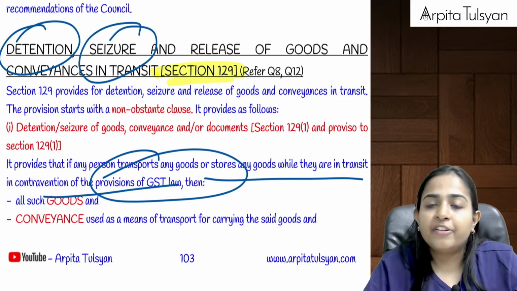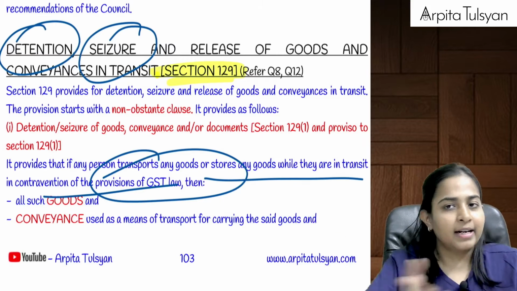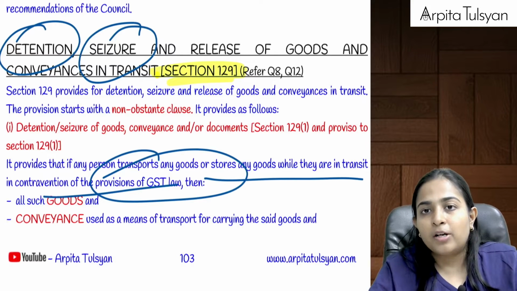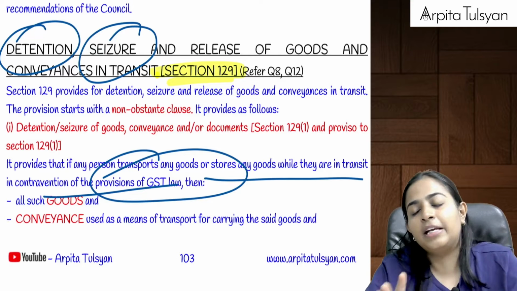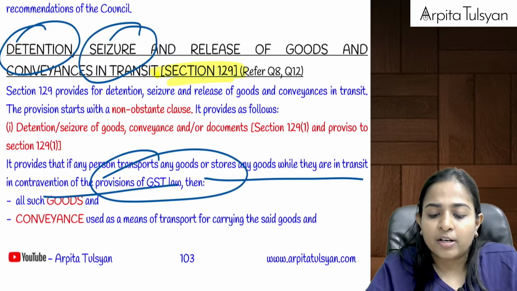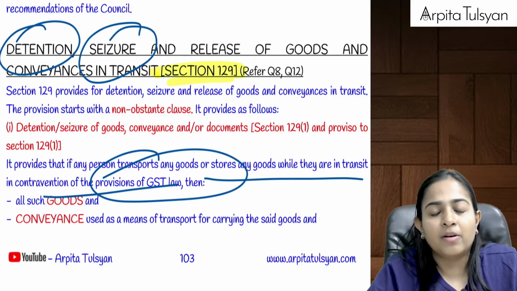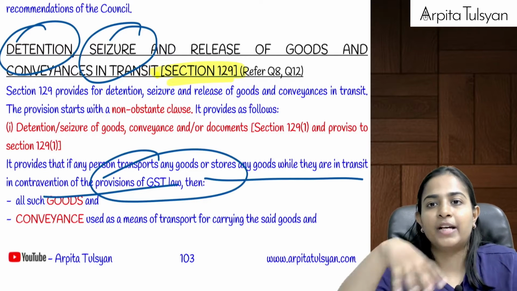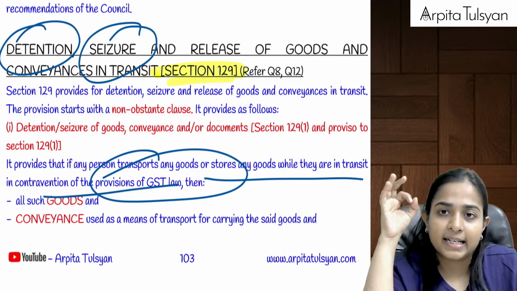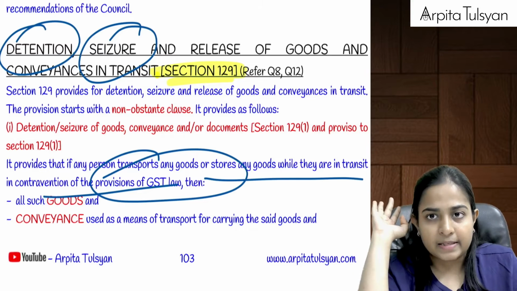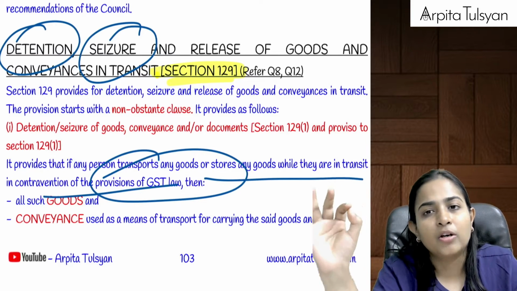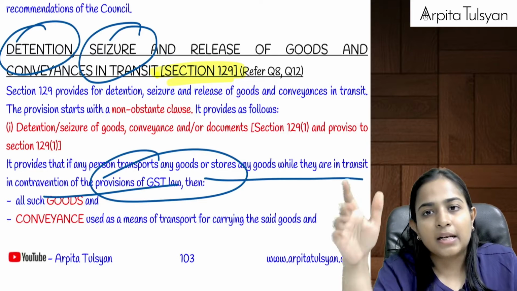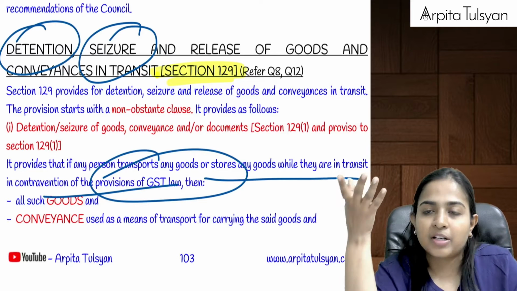If he is able to show, well and good, we will release that. If he is not able to show, then we will tell him to please take the vehicle to the side of the road, we need to do an inspection. For that, an inspection order will be passed, and physical inspection of the goods, vehicle, etc. will be conducted within a time period of 3 days, and the report of the same will be uploaded on the common portal.